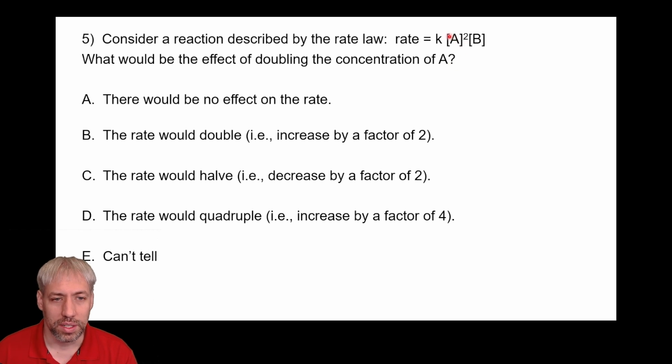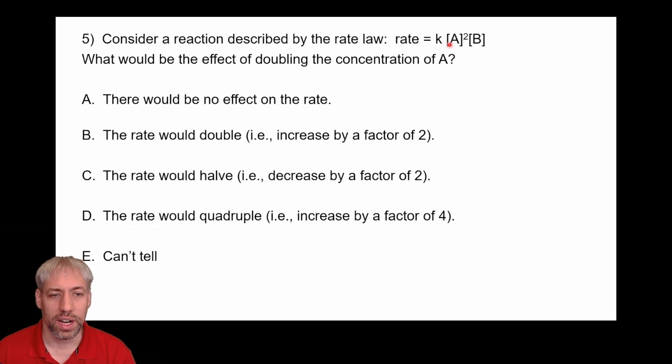We can think about this as, let's just put a 2 out in front of the A, 2 times A. What does that do to rate? What's going to happen is 2 times A to the 2 is actually 2 squared times A squared, and 2 squared is 4. So whatever we do to A, we exponentially increase that by squaring it. 2 to the 2 is 4, it means the rate is going to quadruple. And so the answer for this question is D.